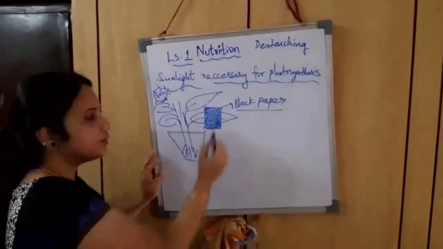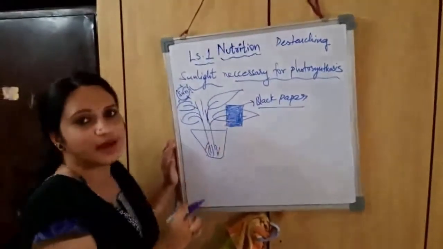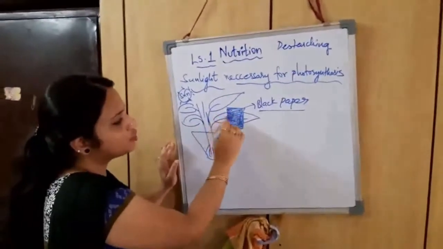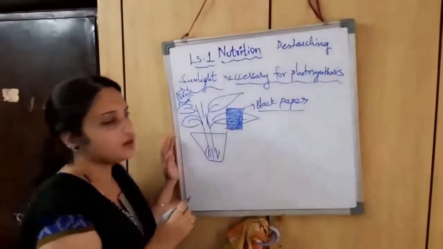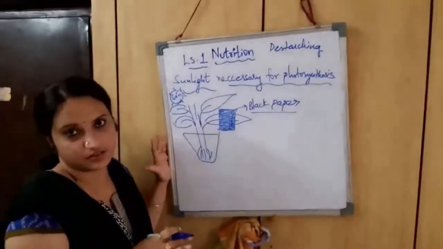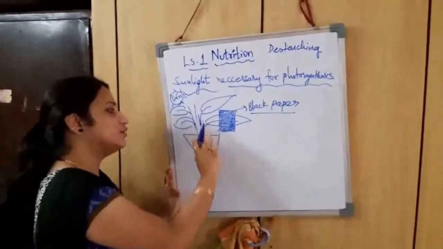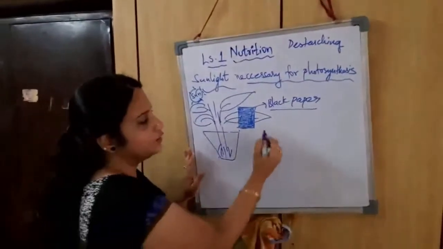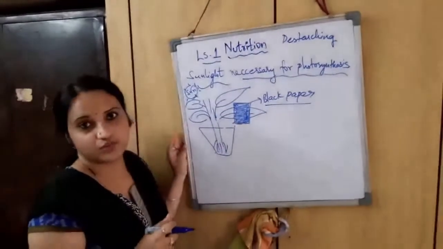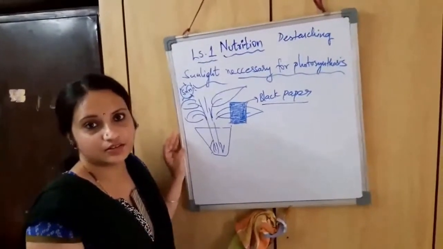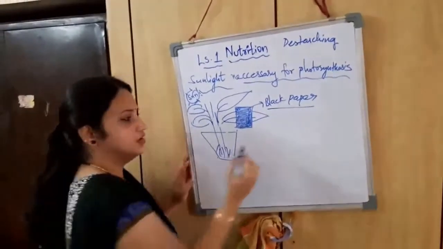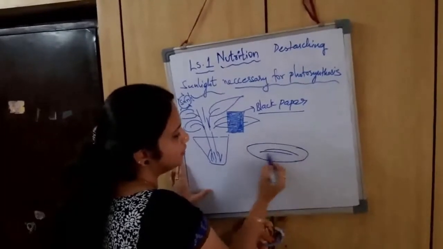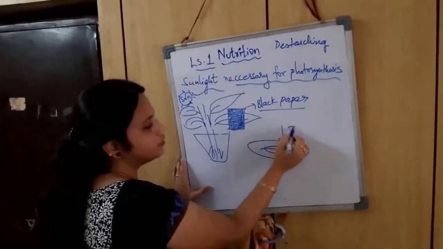Either you can make several designs on this black paper, or you can directly take the black paper and cover a portion of the leaf with it. Then just leave it in the sunlight for 2 to 3 hours. After 2 to 3 hours, you pluck this leaf, remove the black paper from it, and boil it in methylated spirit so that you can remove all the chlorophyll present in it. Now after removing the chlorophyll, place the leaf on a petri plate and add what? Iodine solution.